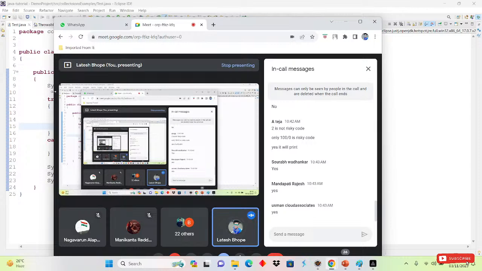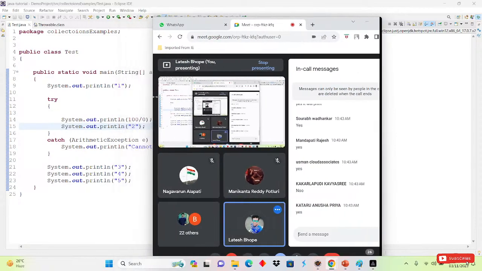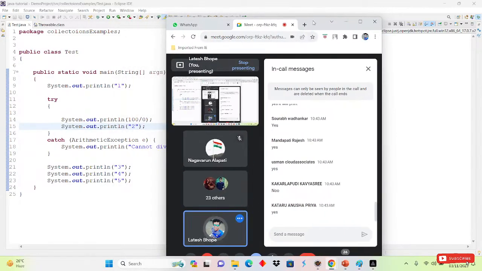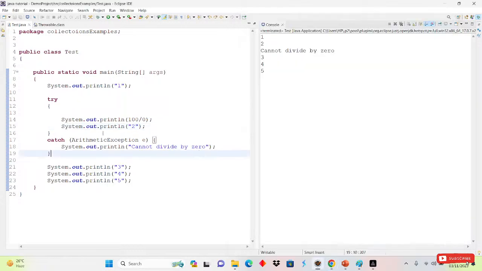Yes, yes, so we say yes, it will be printed, okay. Usman is also saying yes. Anusha is also saying yes. Okay, so now we will try to print that one. Simply we will come here and run this.